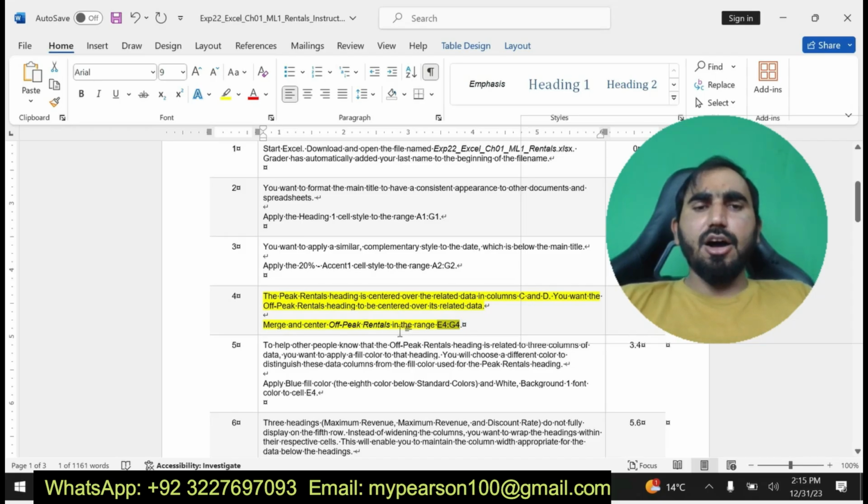Merge and center the Peak Rentals heading across the range E4 to G4. Now I am going to solve step number 4 here.